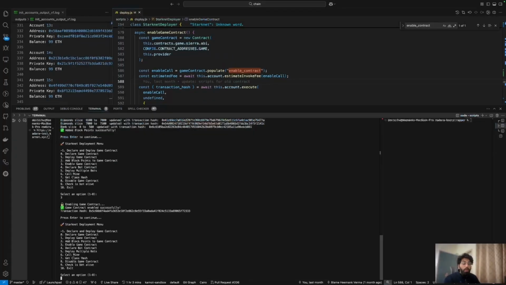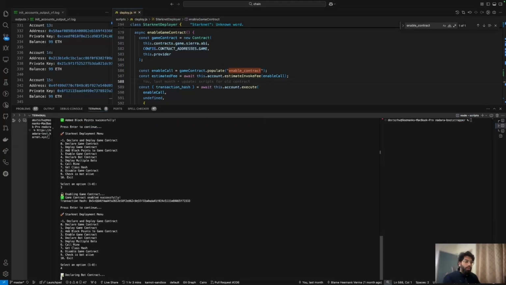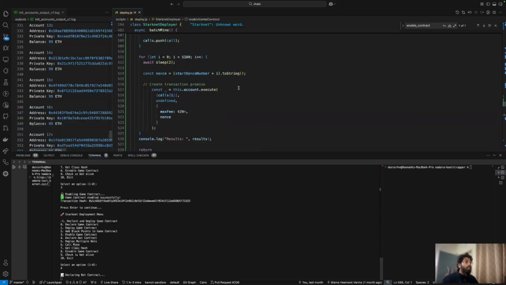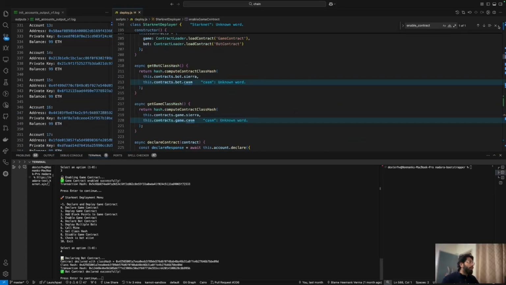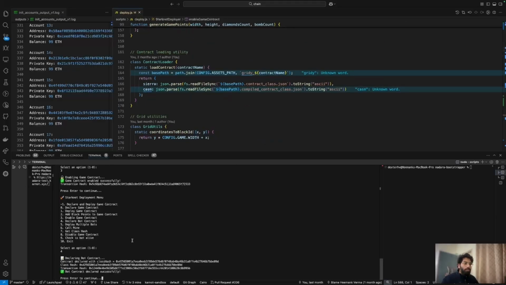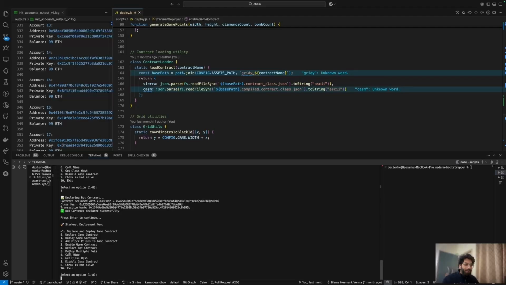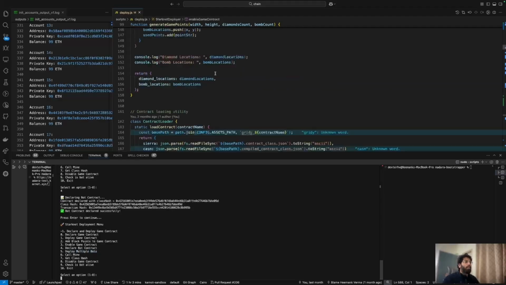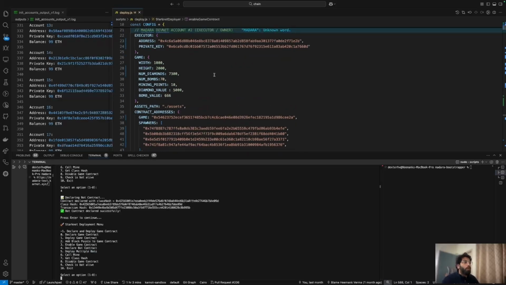I'll zoom in a bit more. It's similar to that. So we're going to declare a bot contract first, and then we'll be deploying multiple bot contracts. Meanwhile, it's going on. Let's check how many bot contracts we're going to deploy. Okay, so we have the class hash, we have the transaction hash. I don't think we need to check it out as well, because I trust Madara enough that this transaction has gone through. So let's go to deploy multiple bots.